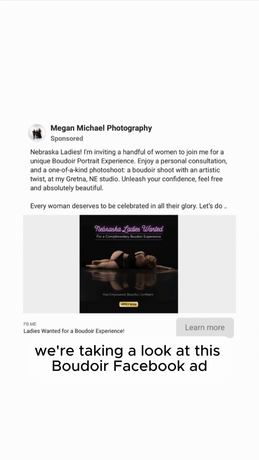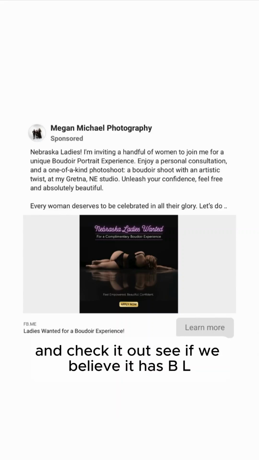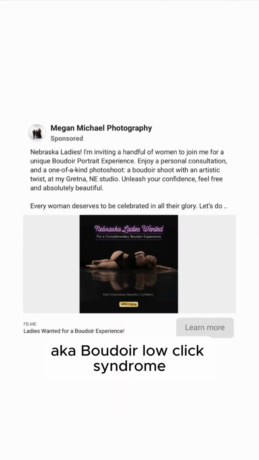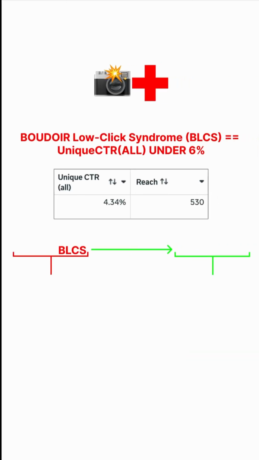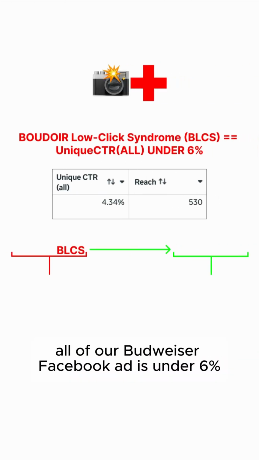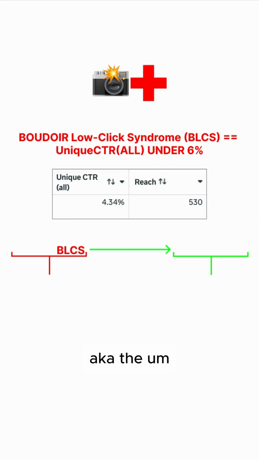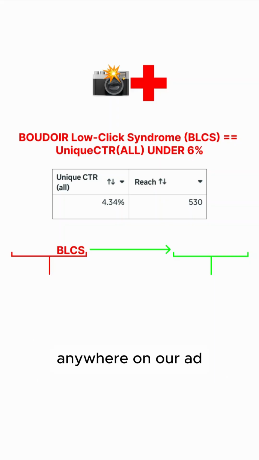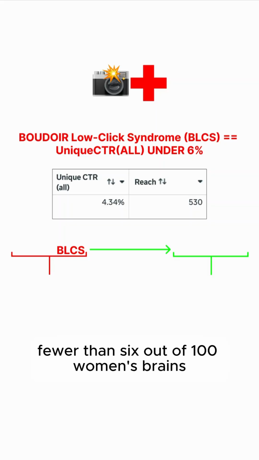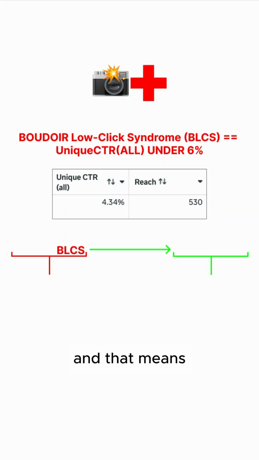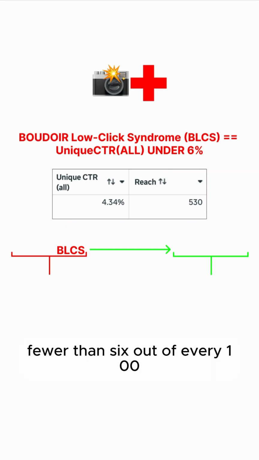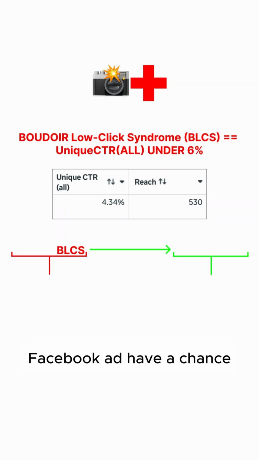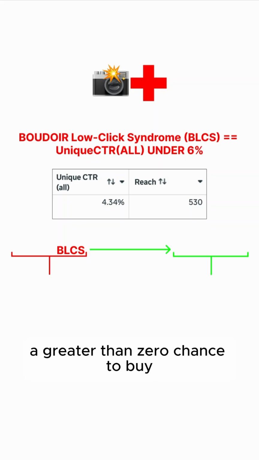All right, y'all, we're taking a look at this Boudoir Facebook ad. Gonna check it out, see if we believe it has BLCS, aka Boudoir low click syndrome. So BLCS is when the unique CTR of our Boudoir Facebook ad is under 6%, aka fewer than 6 out of 100 women are clicking anywhere on our ad. That means our ad is entering fewer than 6 out of 100 women's brains, and that means fewer than 6 out of every 100 women that see our Boudoir Facebook ad have a chance, greater than zero chance, to buy.